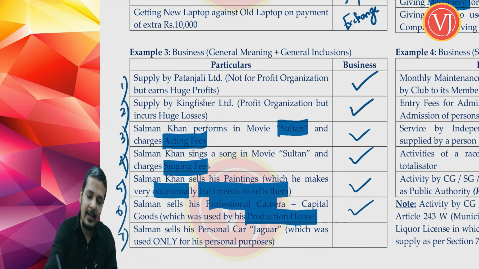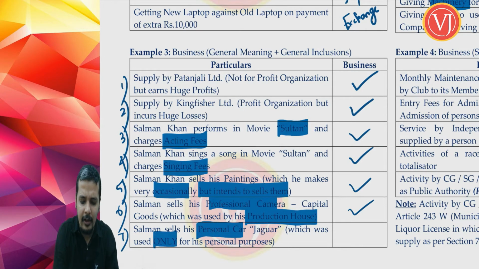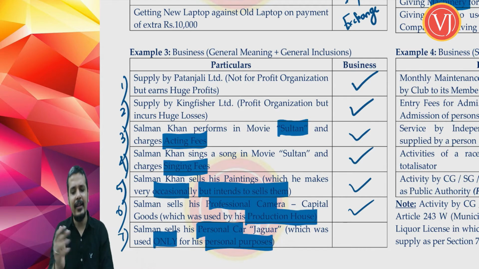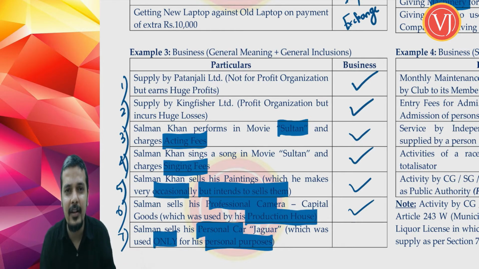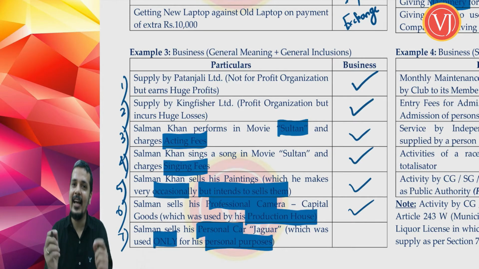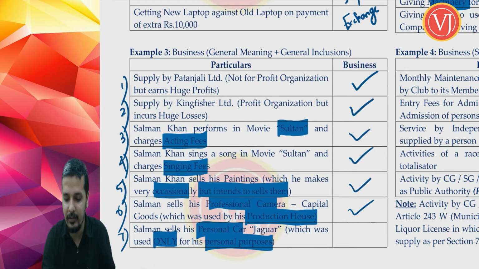If Salman Khan is selling his personal car, which was used only for his personal purposes, nothing to do with business, tomorrow, if you guys are selling your own motor vehicles, it is very common to sell your old vehicle and get a new vehicle. Whether you are required to pay GST on the sale of that vehicle? No. That capital asset should be used in business. Only then can it be called a capital asset, capital goods. Right? So there it will not be called business.